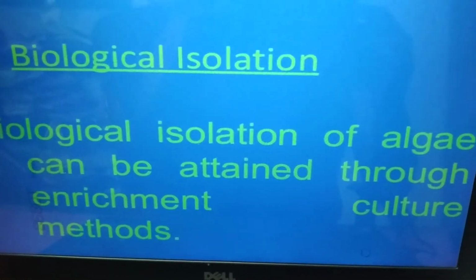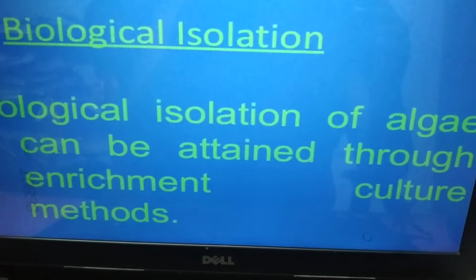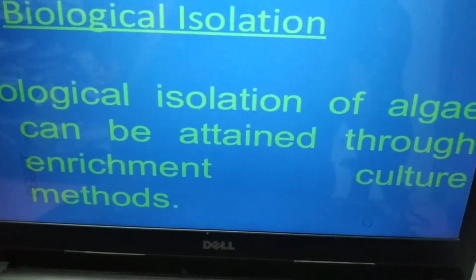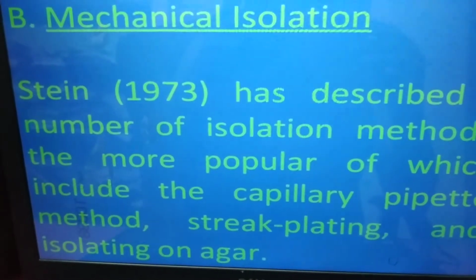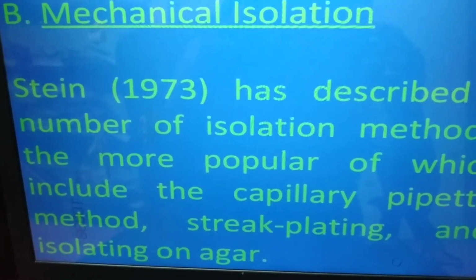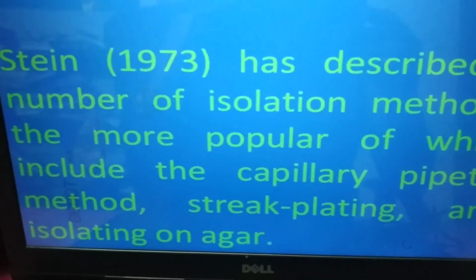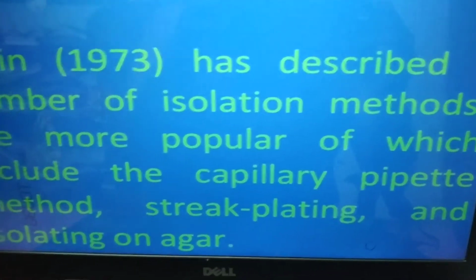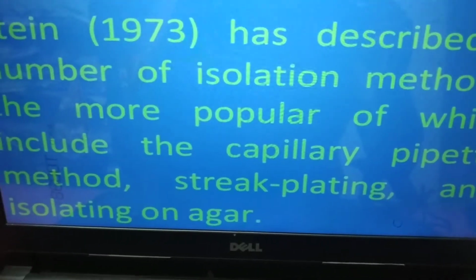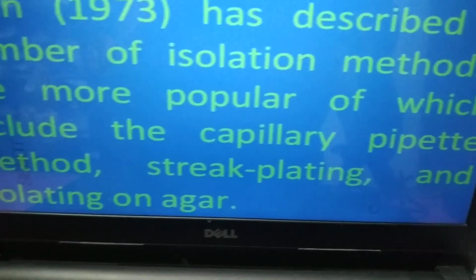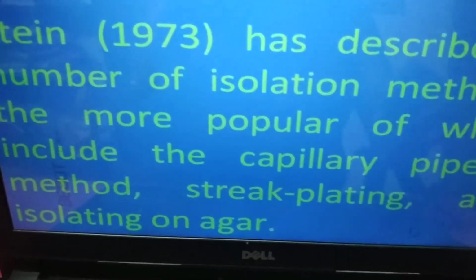Biological isolation of algae can be attained through enrichment culture methods. Mechanical isolation: Stein 1973 has described a number of isolation methods, the more popular of which include the capillary pipette method, streak plating, and isolating on agar.